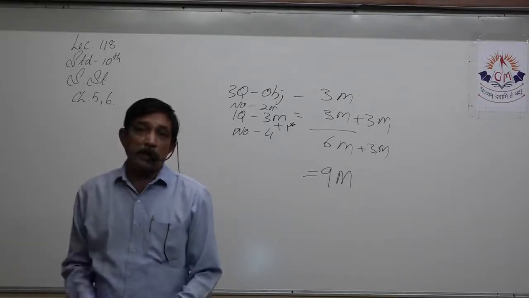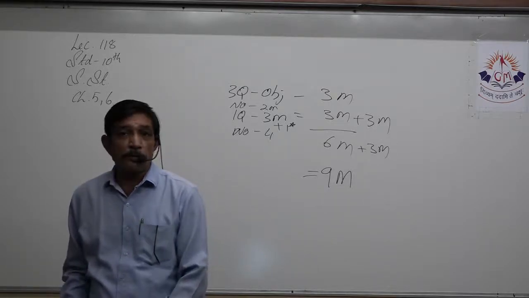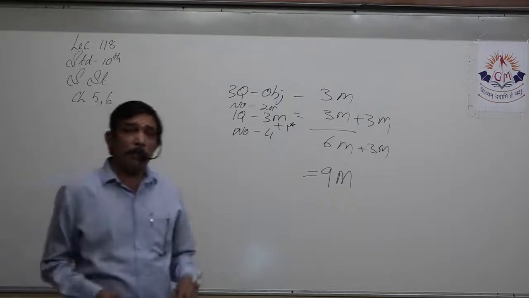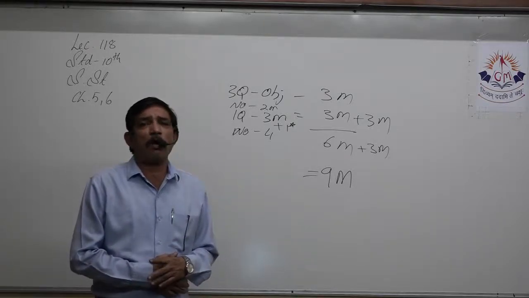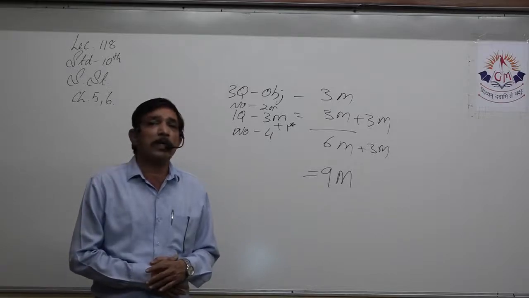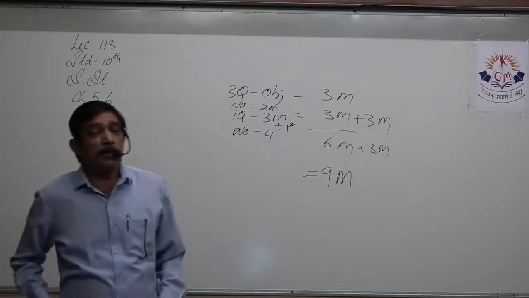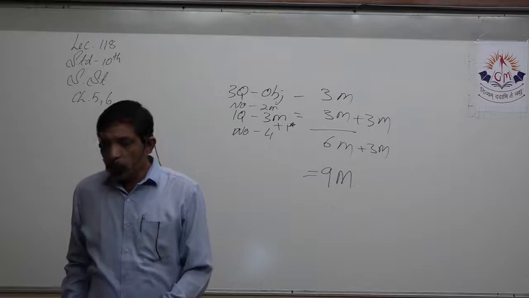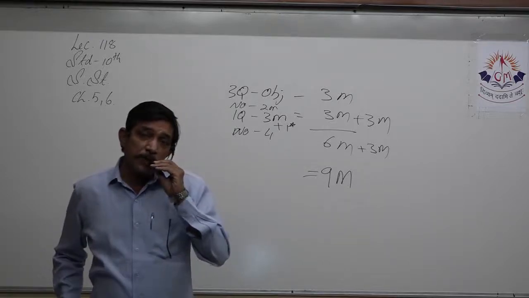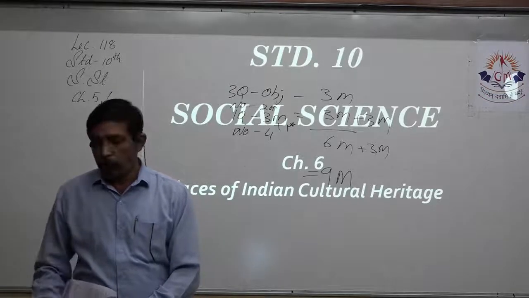Both of these chapters are very easy, and we have to of course do lots of memory work, but then you have to memorize these things. On top of that, these are not very complicated answers where it becomes very difficult for you to memorize. Quite easily memorizable questions are there in both these chapters. So 9 marks for chapter number 5 and 9 marks for chapter number 6.